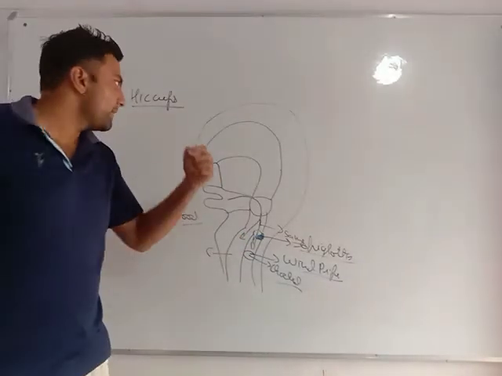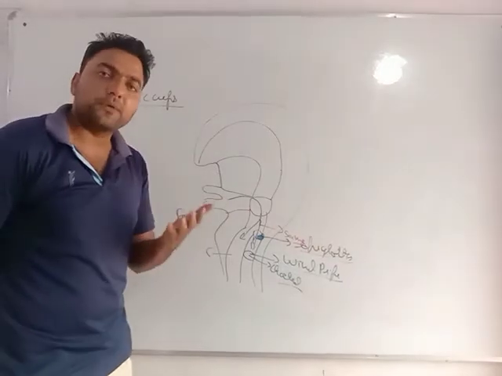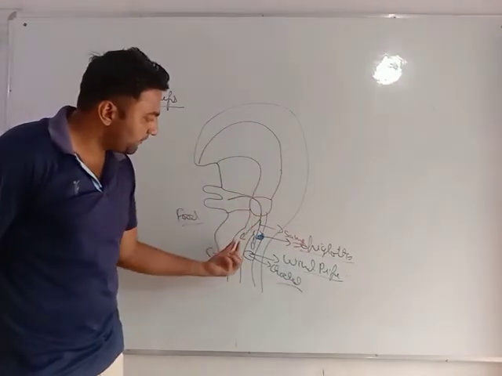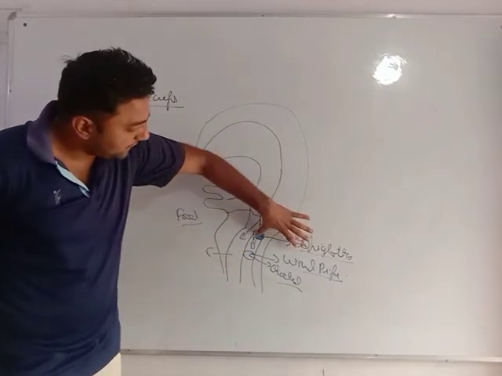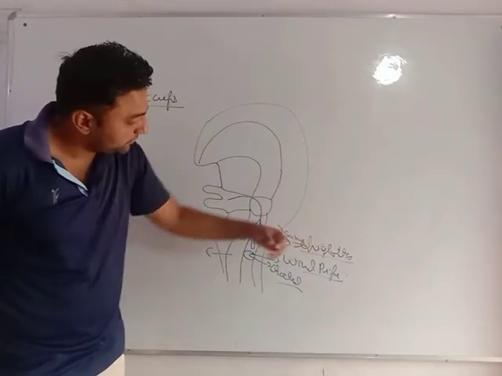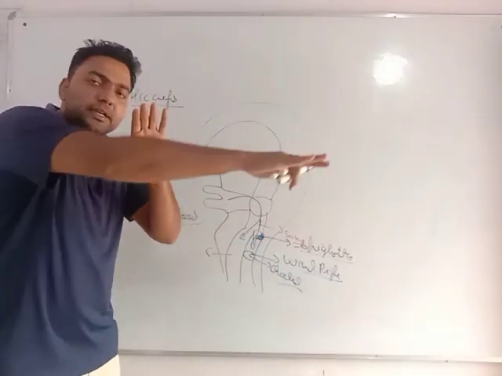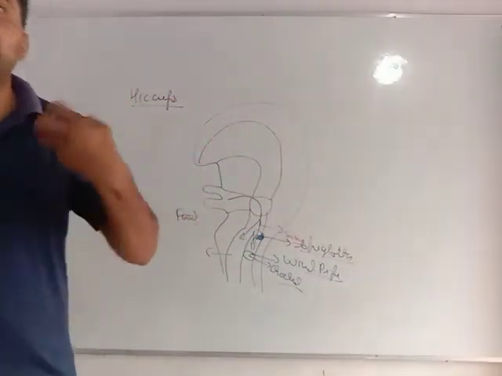So what are hiccups? Hiccups means hitchki. They happen because many times when we eat food and while swallowing, the epiglottis is not completely able to cover the opening of the windpipe. A bit of opening is left and the food enters that opening and we feel a sense of uneasiness or choking.